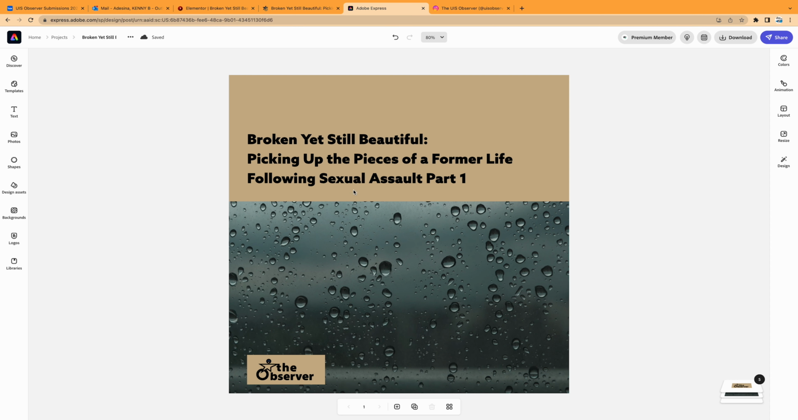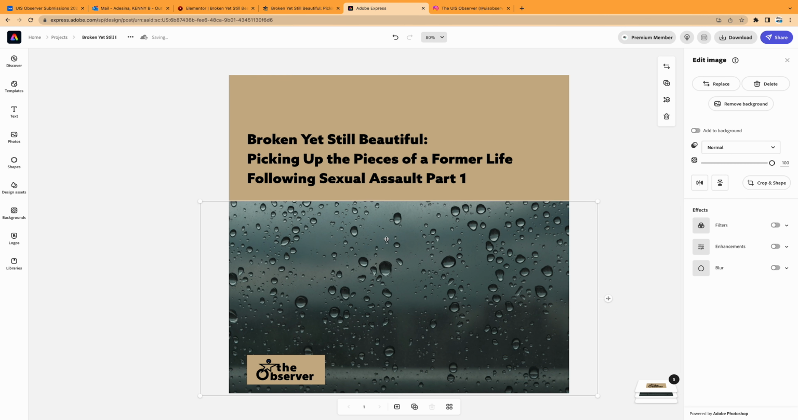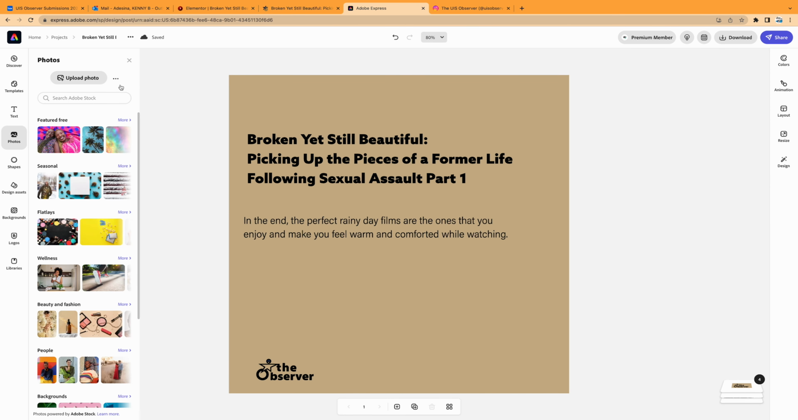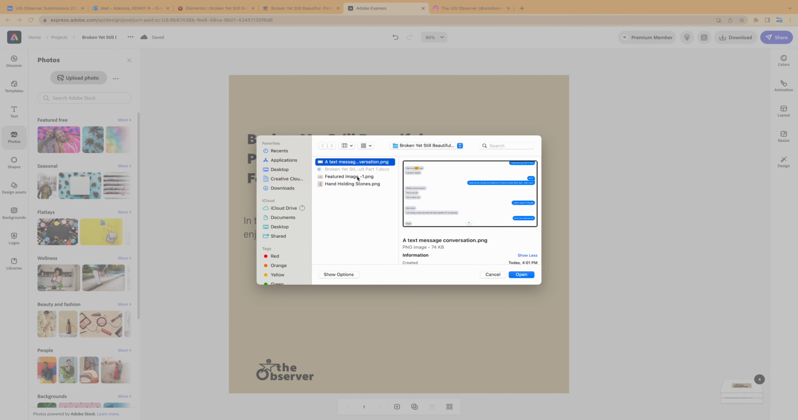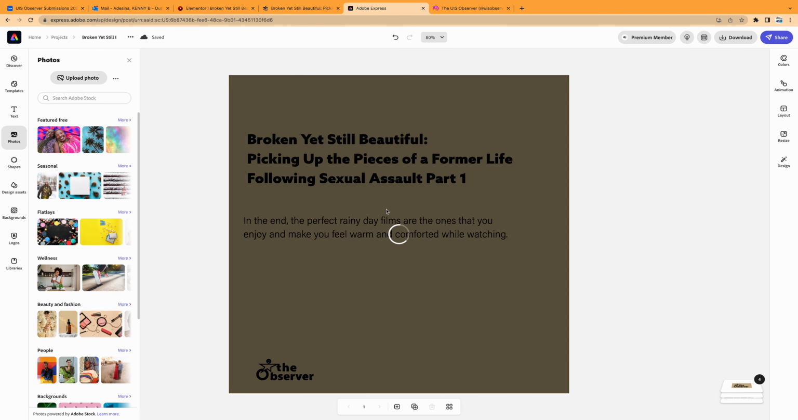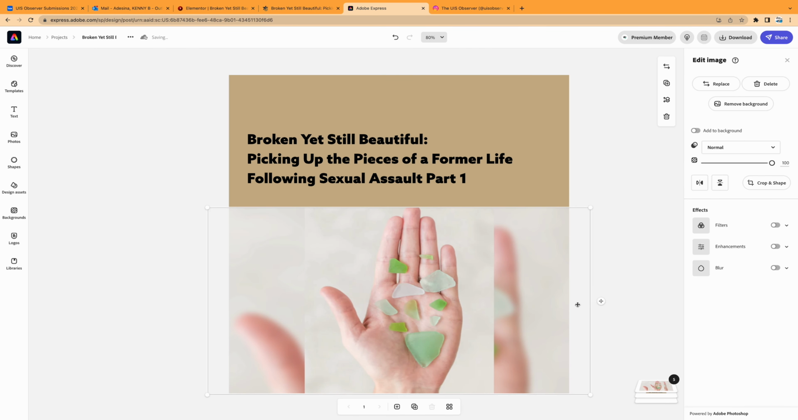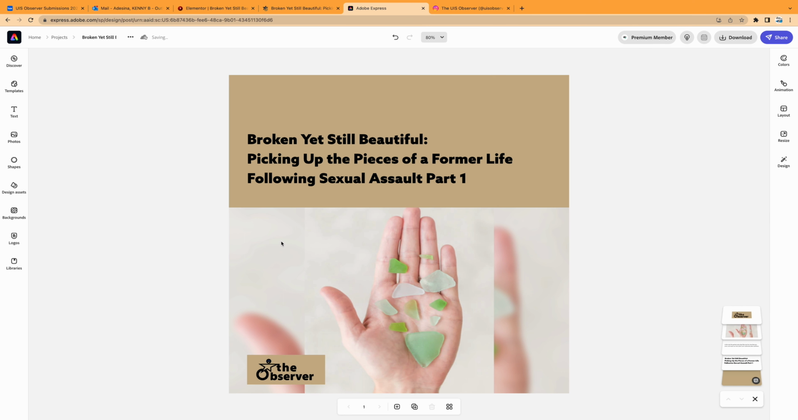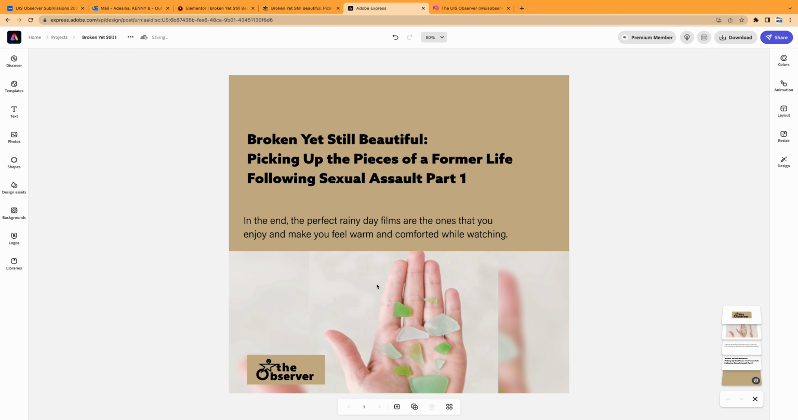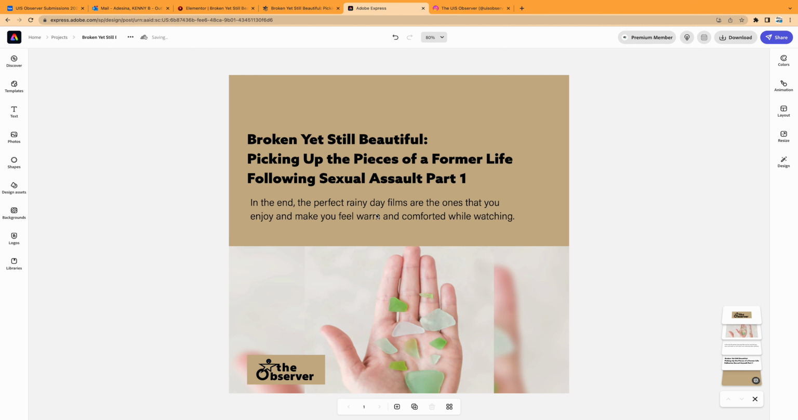Now let's import the image. First, I'll delete this from my one. Then click Upload Photo here, select the featured image file and click Open. Then I put this image where I want it to be. Then I drag the Observer logo to the first layer here so that it shows on the featured image, just as we have it on all our posts.